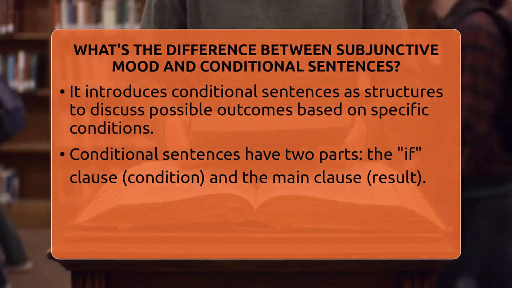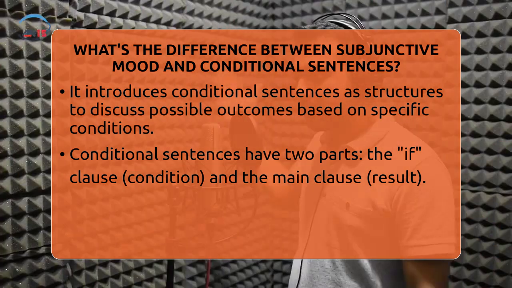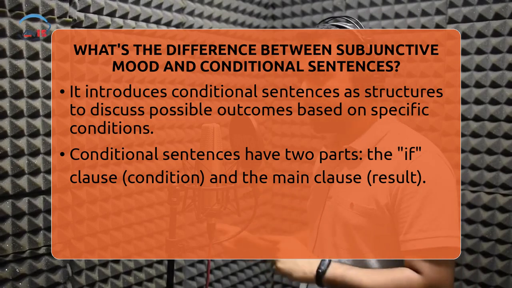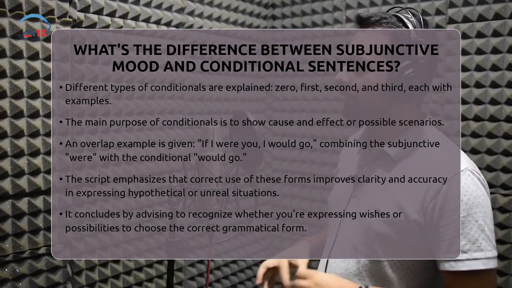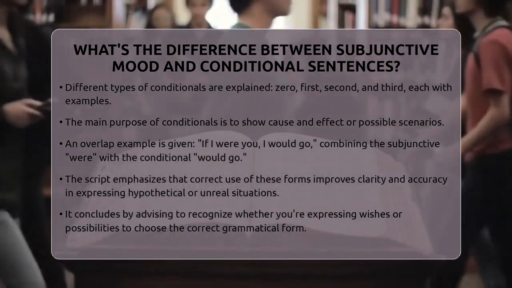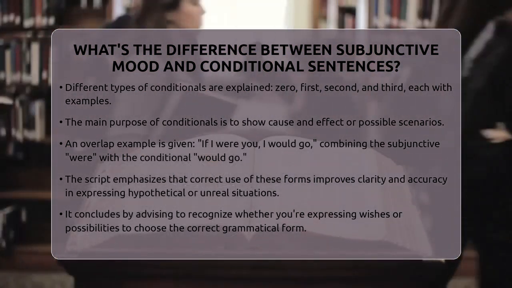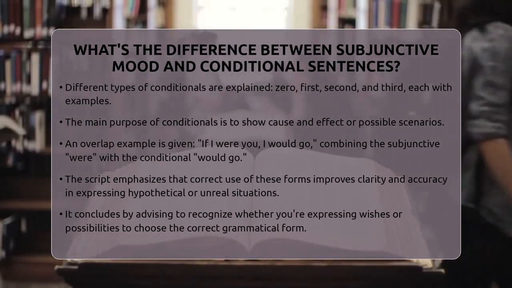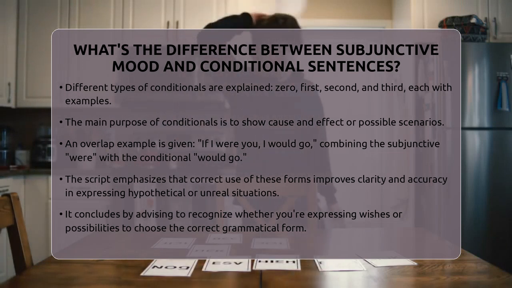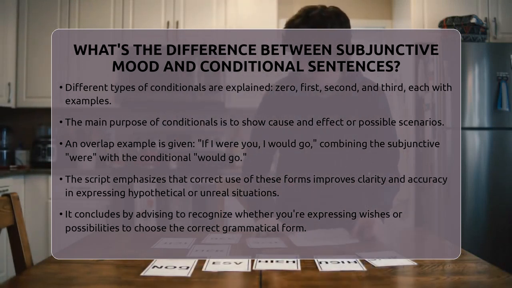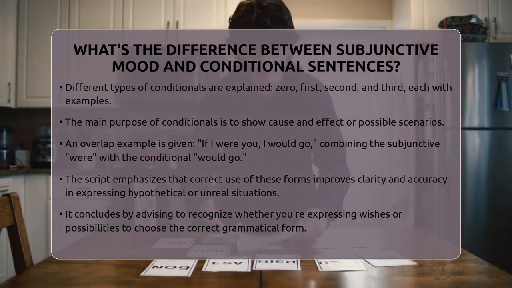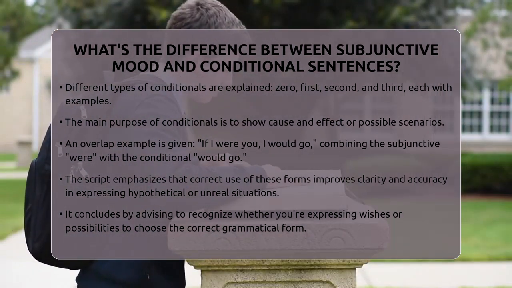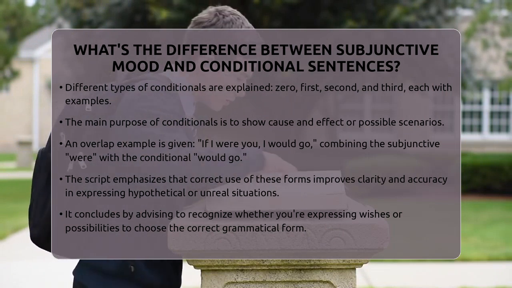Sometimes they overlap. For example, in "if I were you, I would go," the if clause uses the subjunctive were to show an unreal condition, and the main clause uses the conditional would go to show the result. The subjunctive sets up the imaginary situation, and the conditional explains what would happen in that scenario. Knowing these differences helps you communicate more clearly. Using the correct form makes your meaning precise, whether you're expressing a wish, giving advice, or talking about possible outcomes.